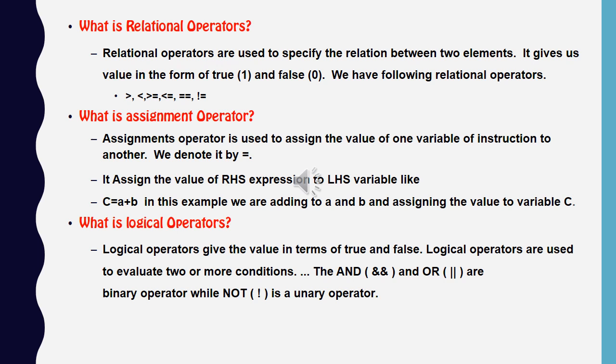The next question is relational operator. A relational operator is used to specify the relation between two elements. It gives us a value in the form of 0 and 1. 1 means true, 0 means false. We have the following relational operators: greater than, less than, greater than or equal to, less than or equal to and not equal to. We use them for comparison, and after making that comparison, it gives the result in the form of true and false. True means 1, false means 0.